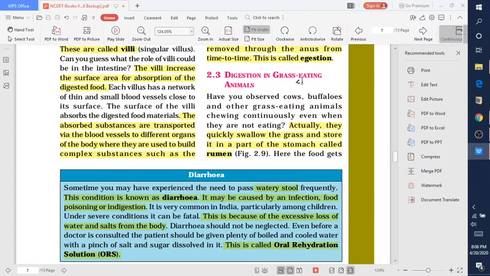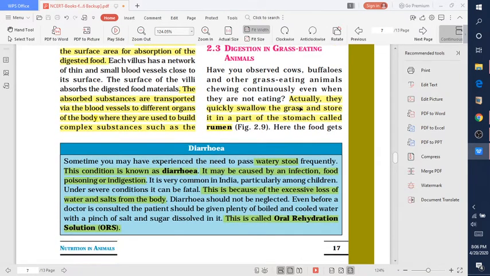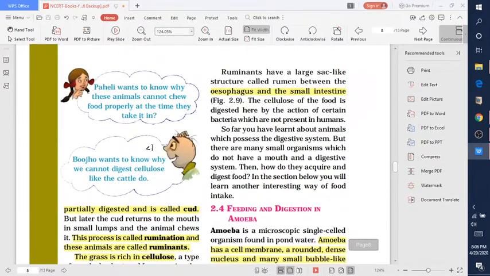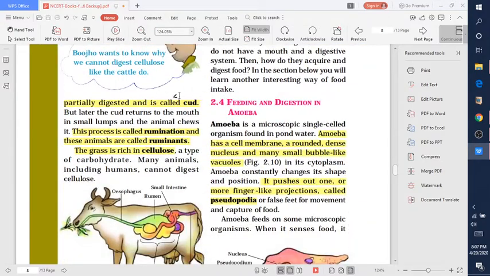Now the digestion in grass eating animals. Many grass eating animals like cow and buffalo quickly swallow the grass and store it in a stomach called the rumen. Here the food gets partially digested and is called cud. Cud means chugali. Later this cud returns to the mouth in small lumps and the animal chews it.